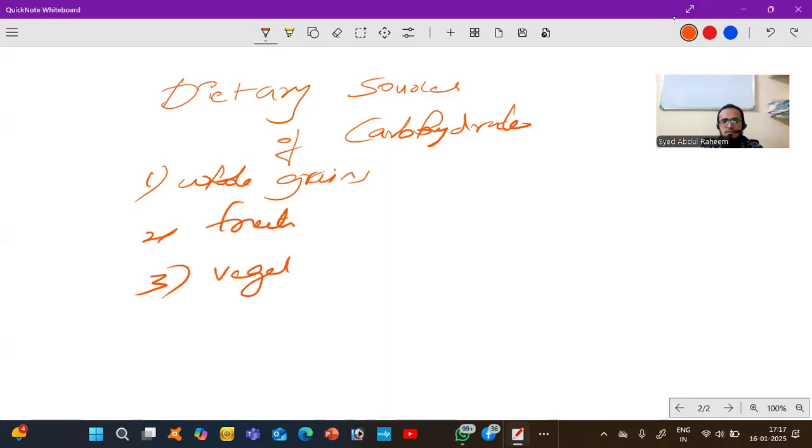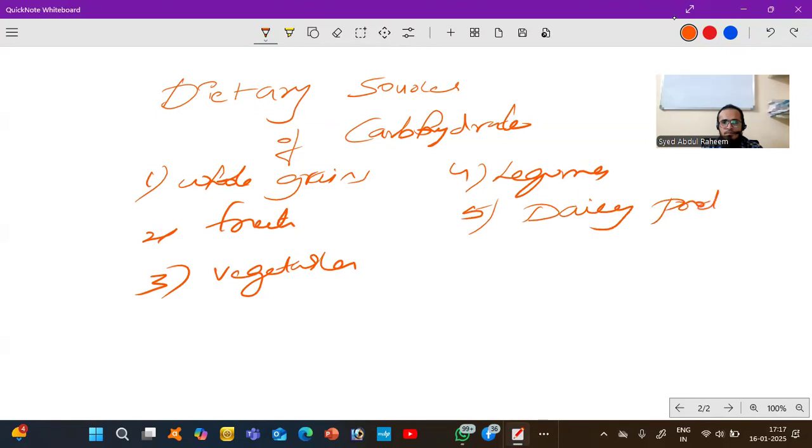Then vegetables, and fourth, legumes, which means dal, all types of dals. Then dairy products, nuts, and seeds. These are the different dietary sources.